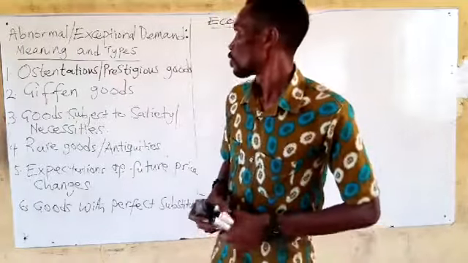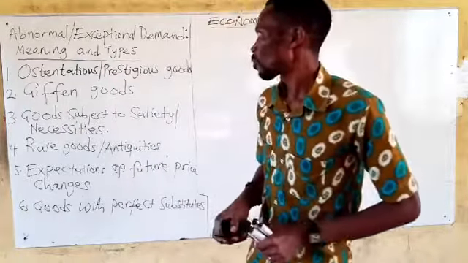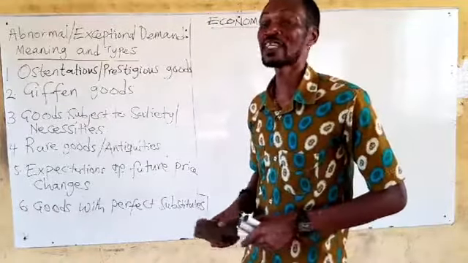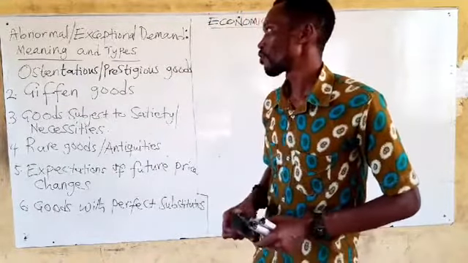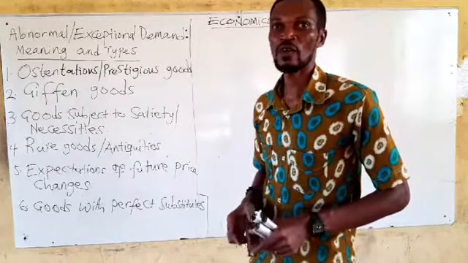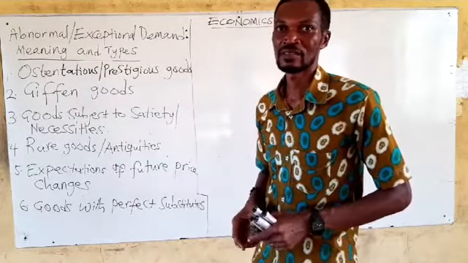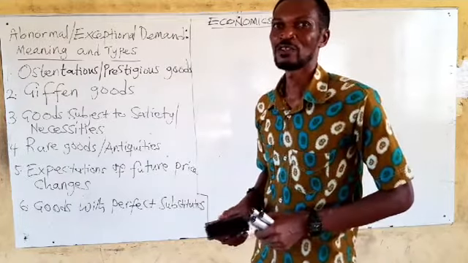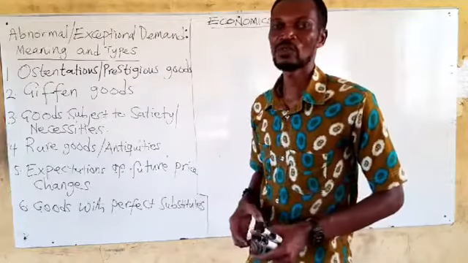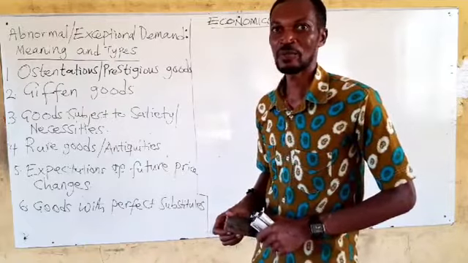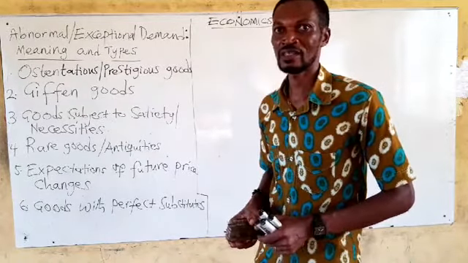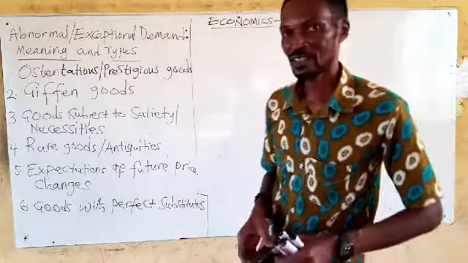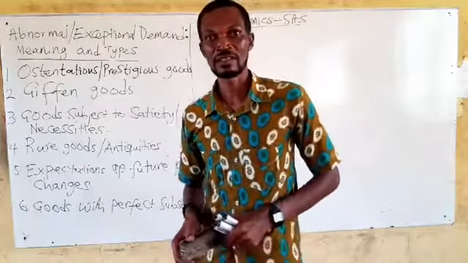So today, I'm hopeful that by the end of the lesson, you should be able to give at least 4 types of abnormal demand. That's what you should be able to do. And draw at least one diagram to illustrate abnormal demand or exceptional demand. My name once again is Felipumi Abasa.